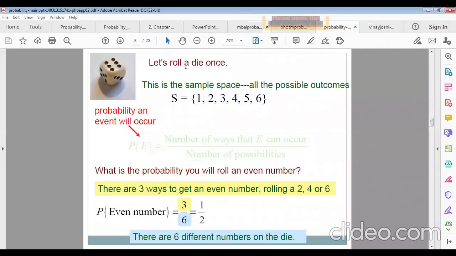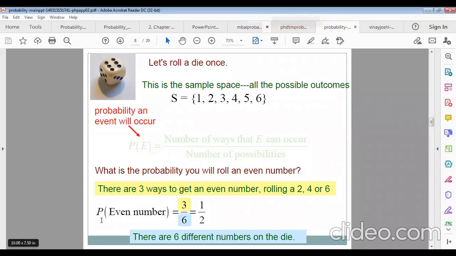So let's roll a die once. The total sample space is 1, 2, 3, 4, 5, 6, which equals 6. So what is the probability you will roll an even number? Since there are 3 ways to get an even number, rolling a 2, 4 or 6, the favorable cases are 2, 4, 6, that means 3.